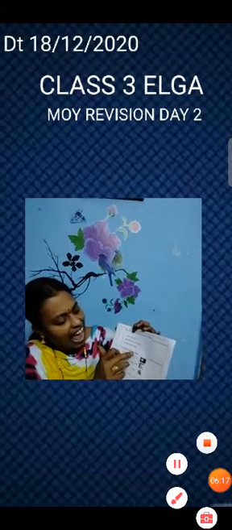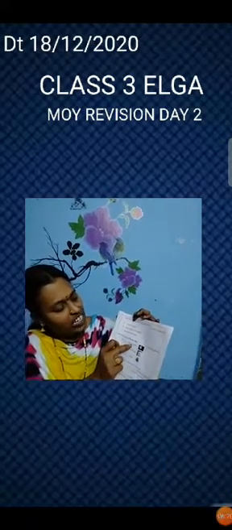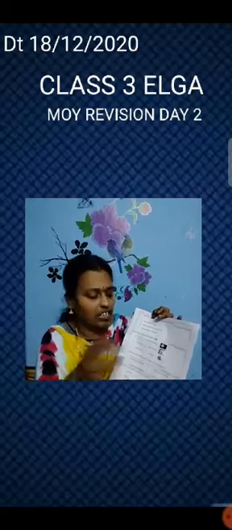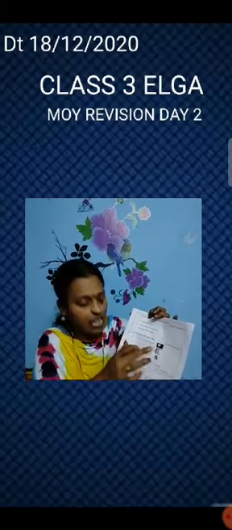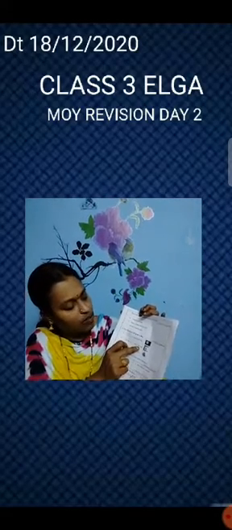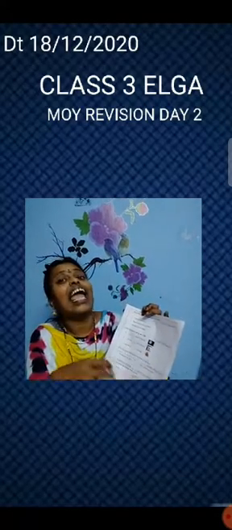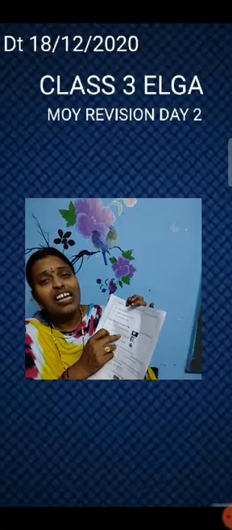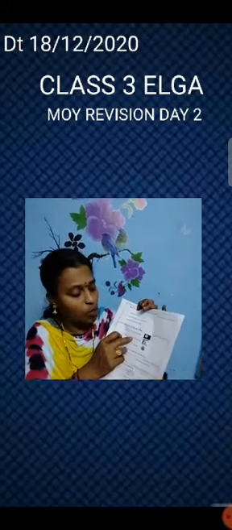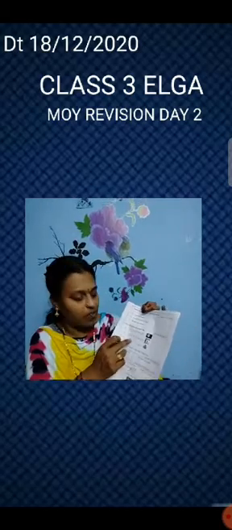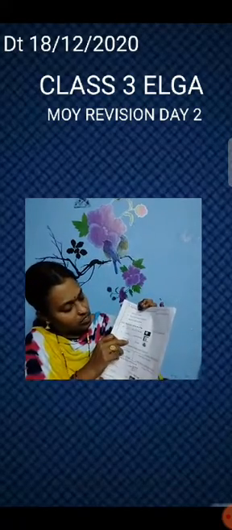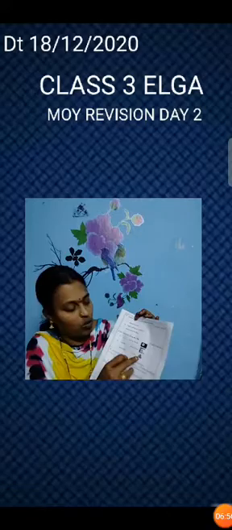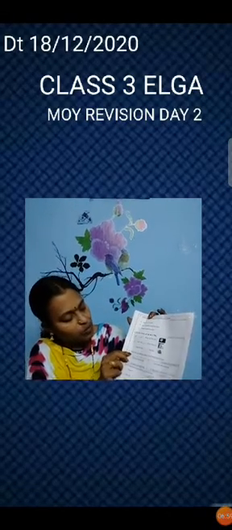Fill in the blanks with a, an or the. See. Dash moon is in the sky. So the moon is only one. It's unique. So we use the. The moon is in the sky. Then I can see dash owl on the tree. I can see an owl. An owl. Because A, E, I, O, U are the vowels. Before vowel sounds we use an. Then I want to eat dash mango. A mango. Okay.